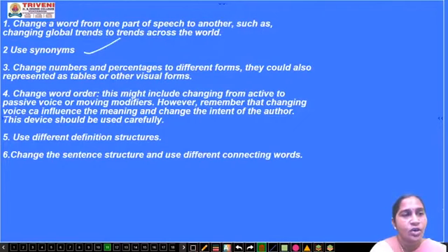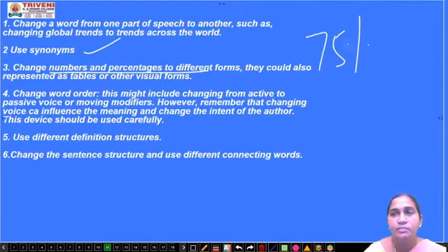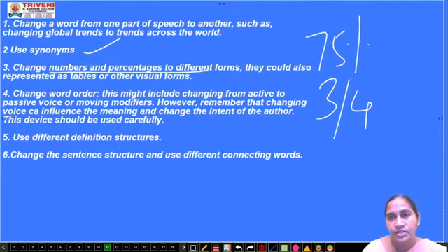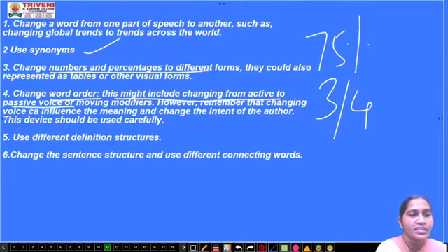Now, using synonyms. Next one is change the number or percentage to different forms. Okay, suppose they have given us 75% of the population, that you can change into 3/4 of the population. Okay, so numbers and percentages. Next one, change word form. This might include changing from active voice to passive voice or moving modifiers.